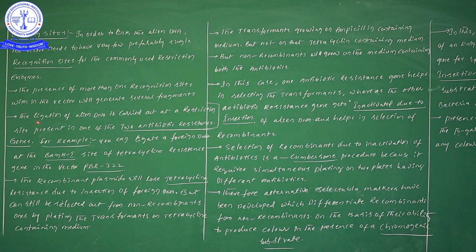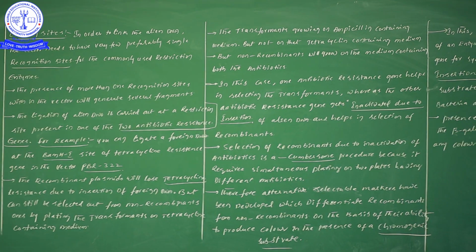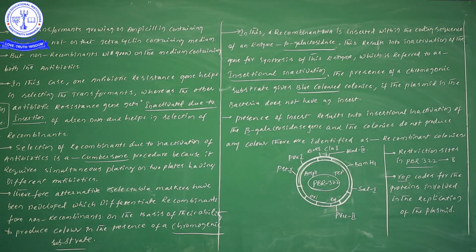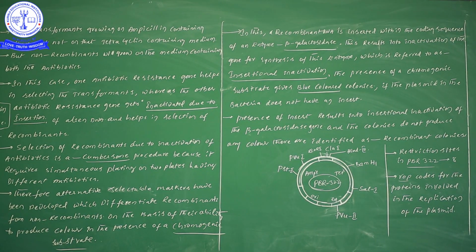In that case the ligation of our foreign gene is carried out at a restriction site present in one of the two antibiotic resistance genes. Here we need to concentrate on the diagrammatic explanation. Once you see this diagram, it indicates pBR322. It is a kind of plasmid, an artificial plasmid.